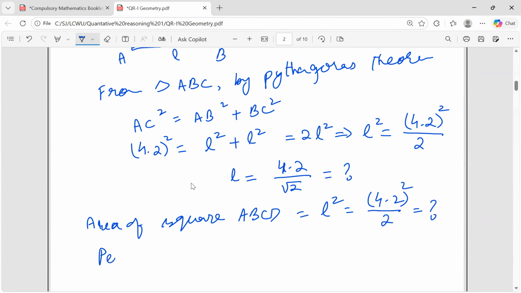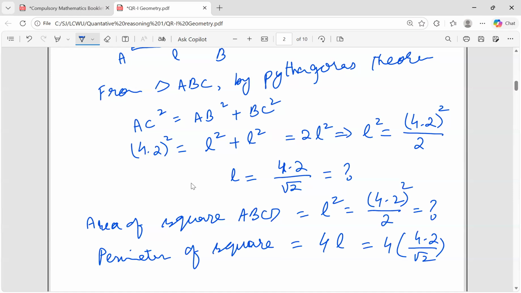And perimeter of square is equal to 4 times L is equal to 4 times 4.2 over square root of 2. So this is your answer.